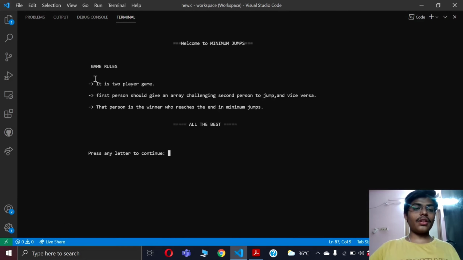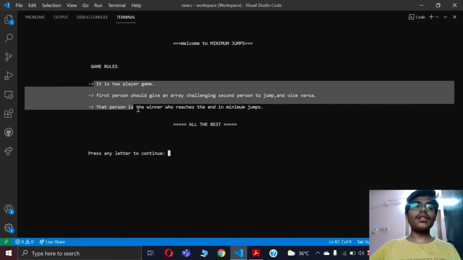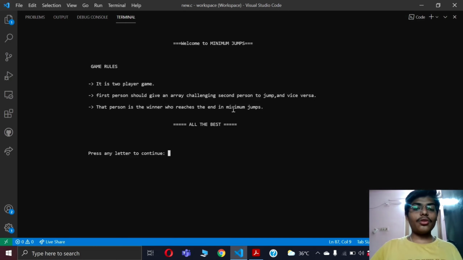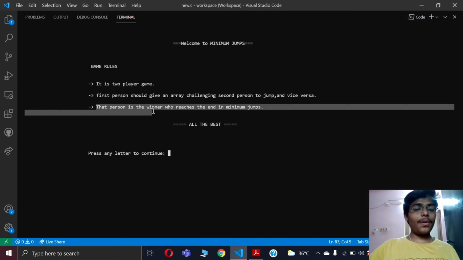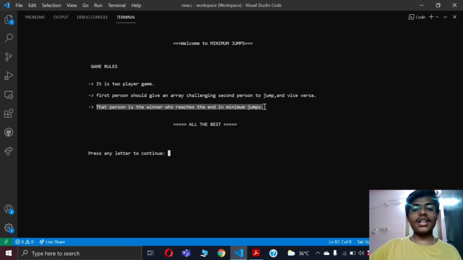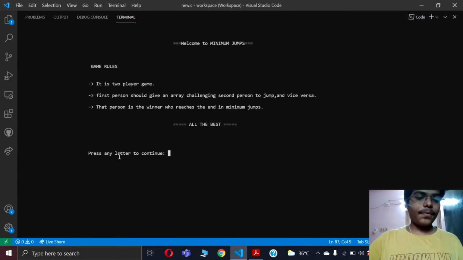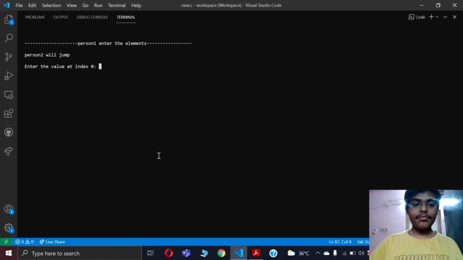Here, it is showing the rules of this game: it is a two-player game, and as we discussed earlier, there will be two persons. The first person will give the array, challenging the second person to jump, and vice versa. You will understand this statement clearly while executing this code. And as we discussed earlier, the person who reaches the end making minimum jumps is the winner. Let me press enter to continue in this game.